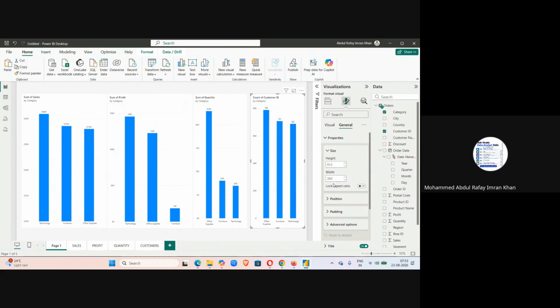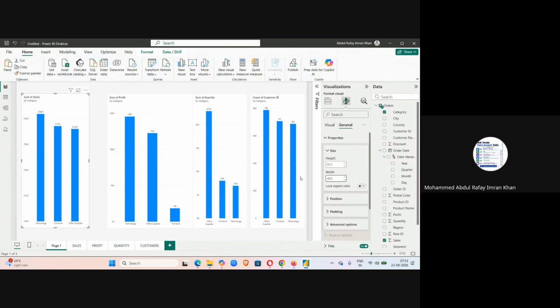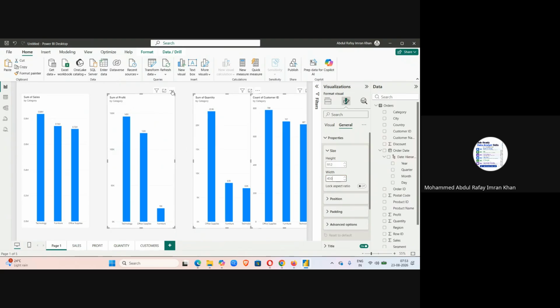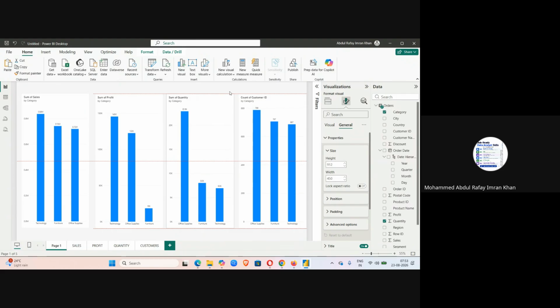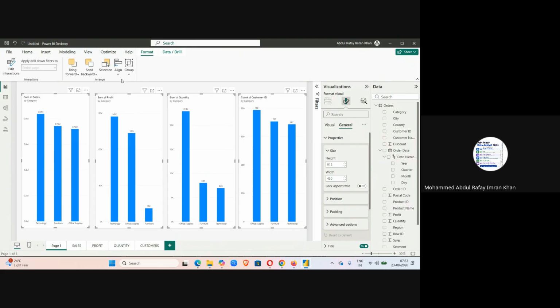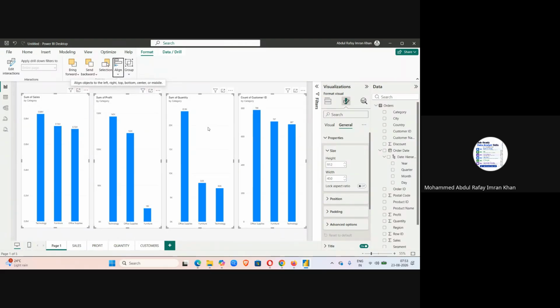Okay, so we have the width here 360, and if I click here, the width is 568. So something in between. Perhaps if we make it 450, and select these three, holding my control key, and make them 415. Okay, let's try this one also. Oh, yes. I can hold control key, select all 4 of them, go to format, align, and choose distribute horizontally. So the spacing in between is good.